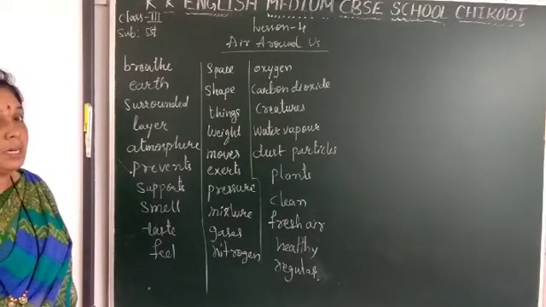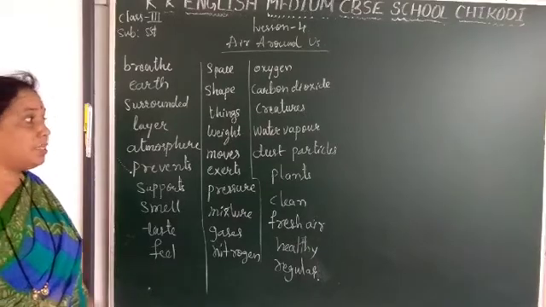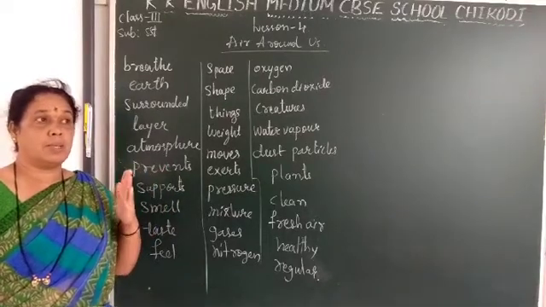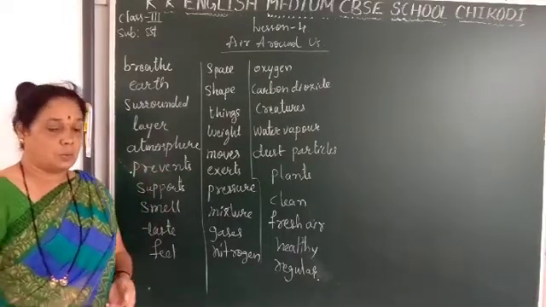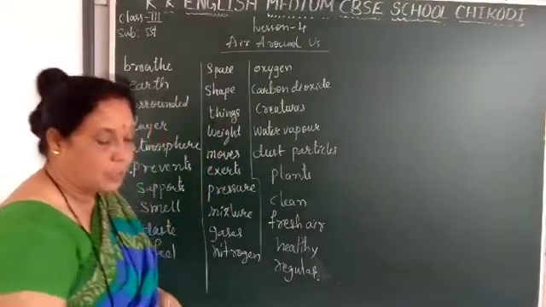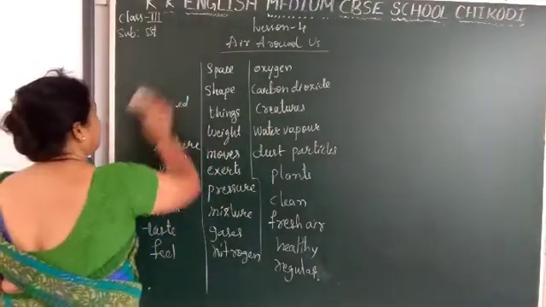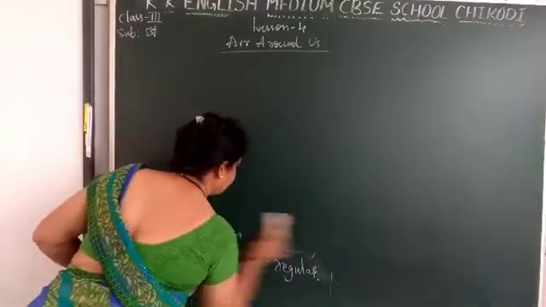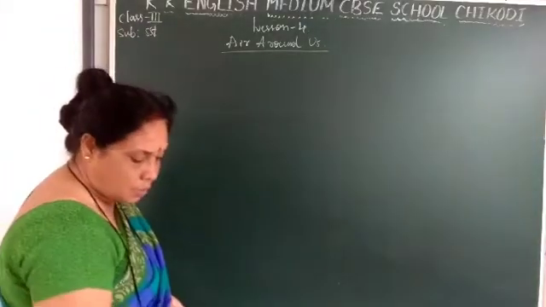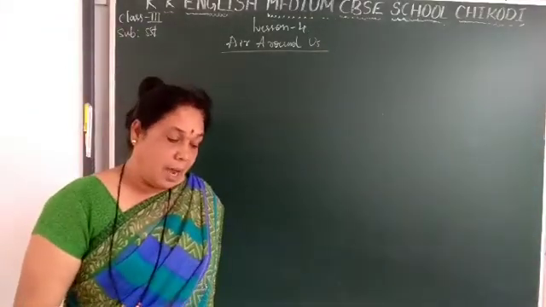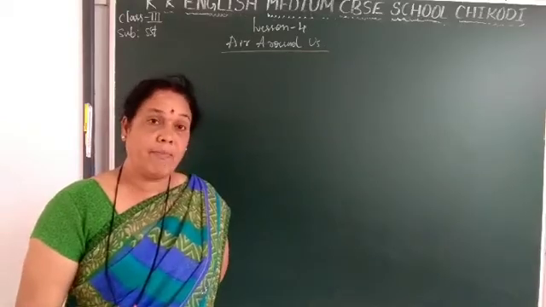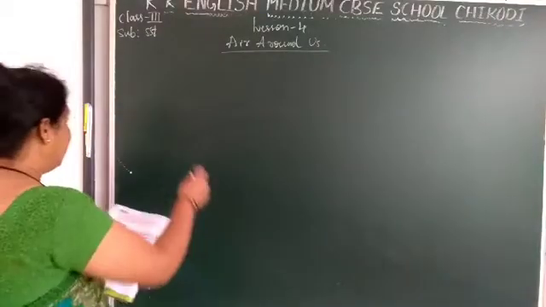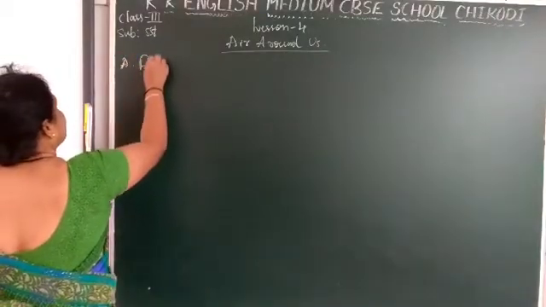Regular. Okay, dear students, you have to copy these dictation words in your notebook and write and learn each word five times. Then it will be very easy for writing the questions. Now I will continue this lesson with fill in the blanks. Dear students, on page number 260, in the evaluate part, group A, fill in the blanks. I will write down the answers, and you have to copy them in your textbook.